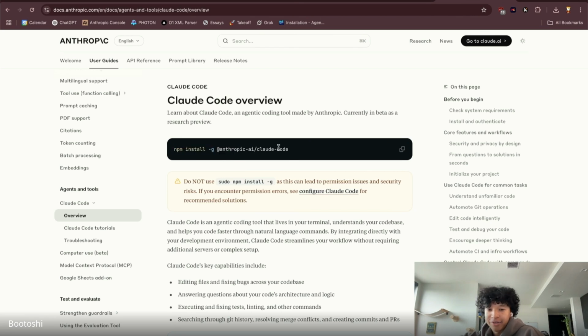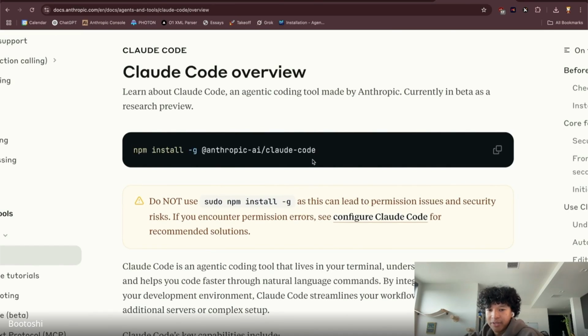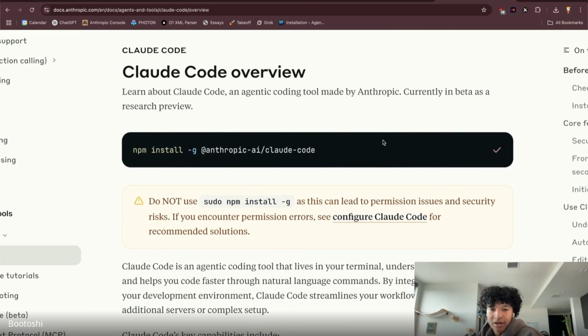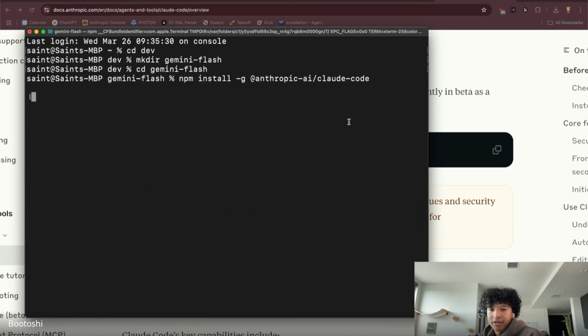And I remember we heard talks of what npm was. npm is a kind of global developer file sharing base that allows developers and companies to upload their code into this npm system and allows developers all around the world to download it. In this case, Claude provides us with their npm install for Claude Code. So I'm gonna copy that. I'm gonna go to my terminal and I'm gonna paste it in with just Command V, hit enter.